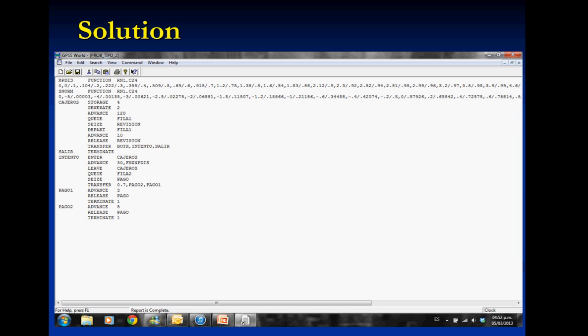This time I'm going to explain it here in the PowerPoint slide. We have the definition of an exponential distribution, the definition of a normal distribution. We have one storage being cajeros, and that's the only definition that we need.